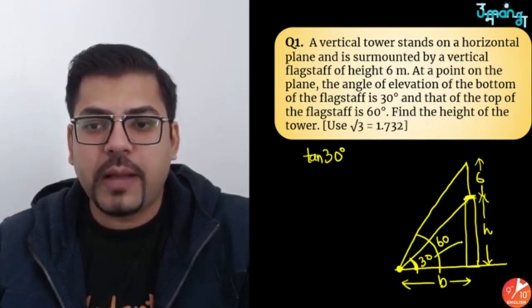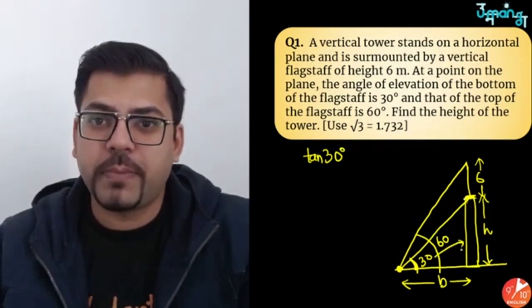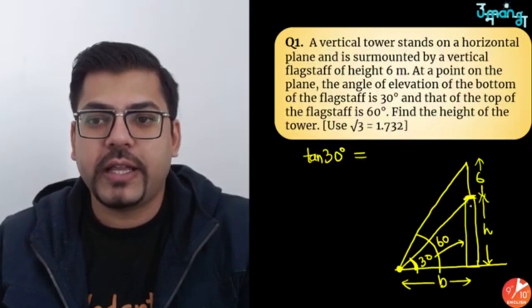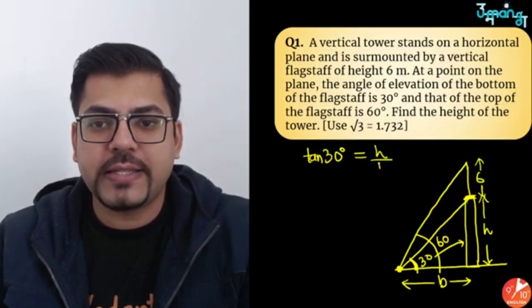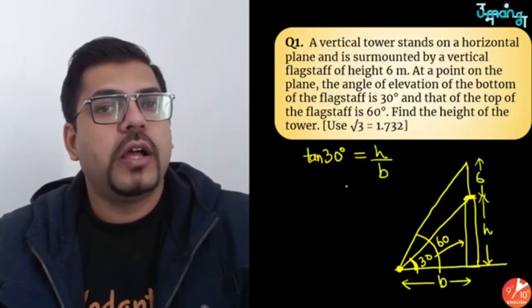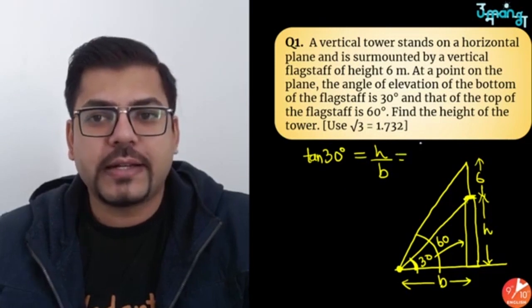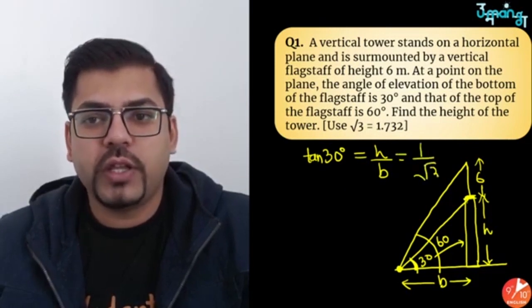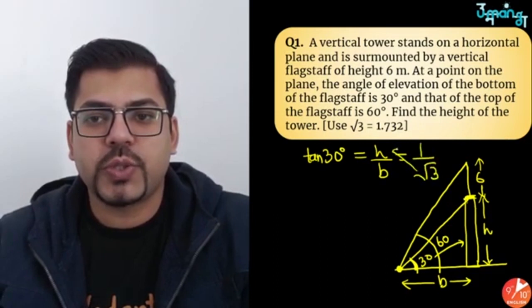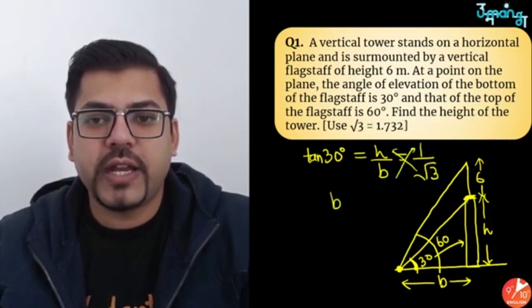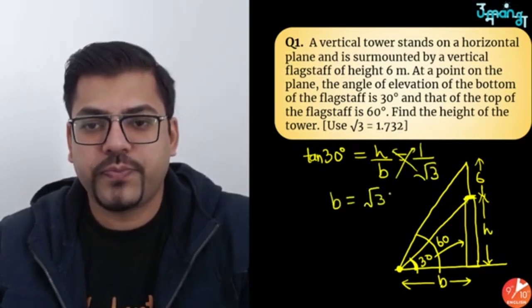If tan 30, then the opposite side is this. So the perpendicular will be the opposite side, like the perpendicular is h and the base is b. Tan 30. I hope you all know what tan 30 is. Tan 30 is nothing but 1 by root 3. Do a cross multiplication, sending this to this side, this to this side. Hence we get b equals root 3 h.